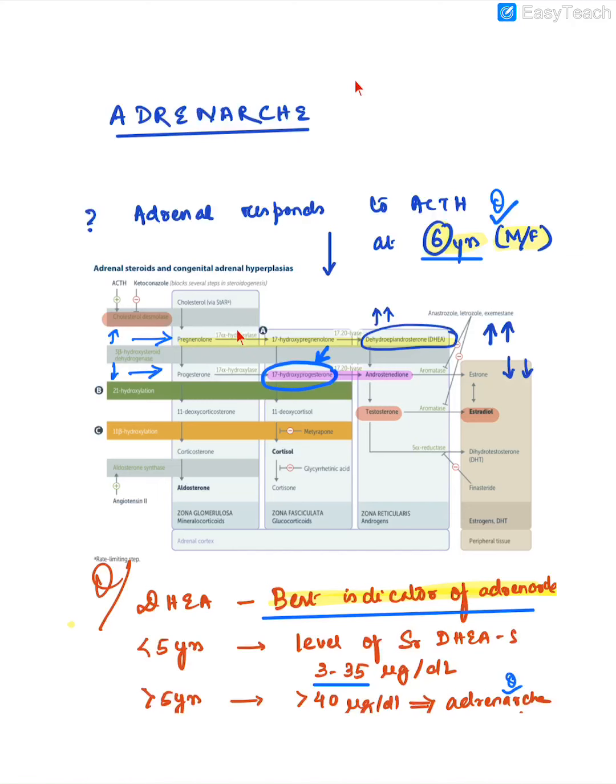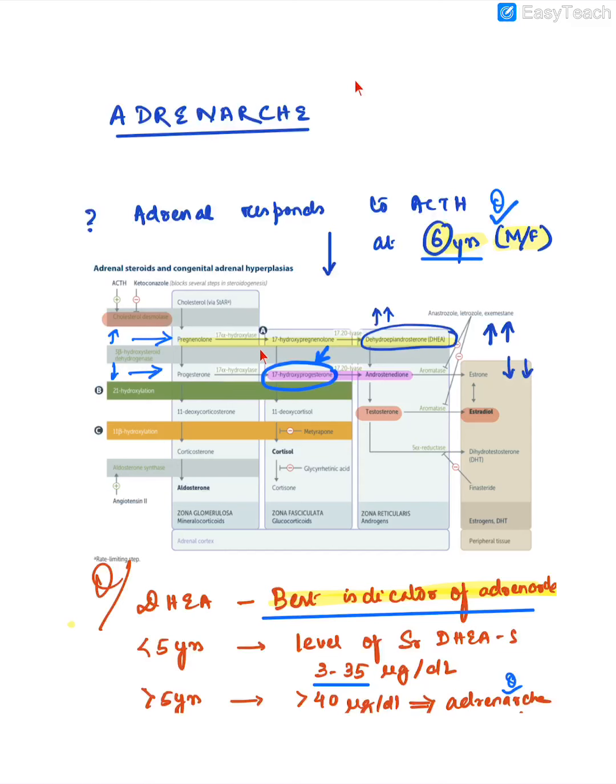Pregnenolone, by the effect of the enzyme 17-alpha hydroxylase, is converted to 17-hydroxypregnenolone, and 17,20 lyase converts it into dihydroepiandrosterone. This pregnenolone, again, is converted to progesterone by 3-beta hydroxysteroid dehydrogenase. Progesterone is converted to 17-hydroxyprogesterone by the same enzyme 17-alpha hydroxylase, and 17-hydroxyprogesterone is converted to androstenedione by the same enzyme 17,20 lyase. This androstenedione again is converted in the peripheral tissues to estrogen by aromatase.